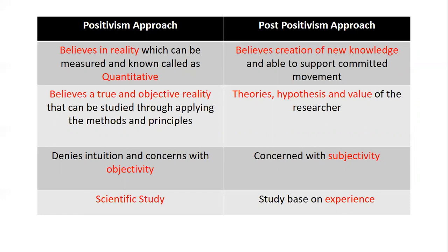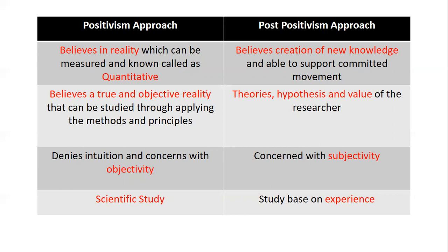Post-positivism is completely based on theories, hypotheses, and the values of the researcher. Positivism denies intuition and goes only with objectivity, whereas post-positivism is concerned with subjectivity. Positivism is obviously a scientific study, whereas post-positivism is based on experience.